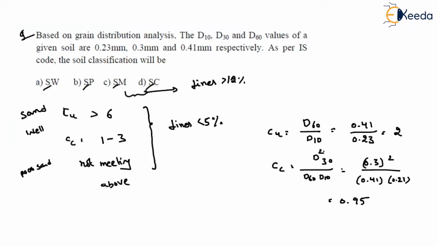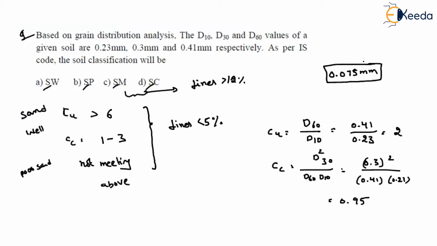Okay, now, did they mention anything about the percentage of fines, like retained on the 75 micron sieve? That means 0.075 mm. Did they mention anything about the percentage of fines for 0.075 mm?